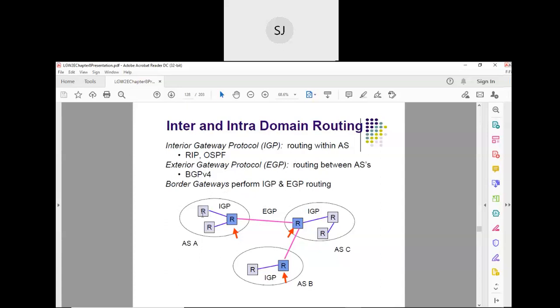So routing between autonomous systems, from one autonomous system to another. If the data from this autonomous system is to be sent to that autonomous system, it has to go through this autonomous system and come to this one. This routing is called exterior gateway routing. The example is Border Gateway Protocol, BGP, the exterior gateway routing protocol.